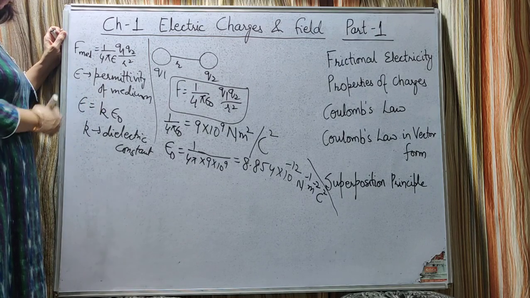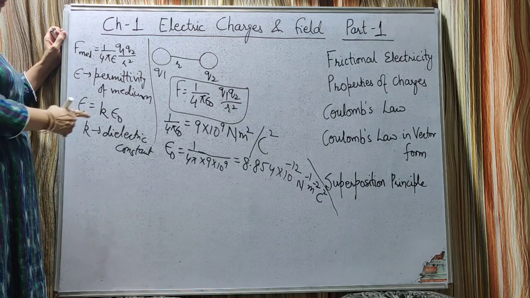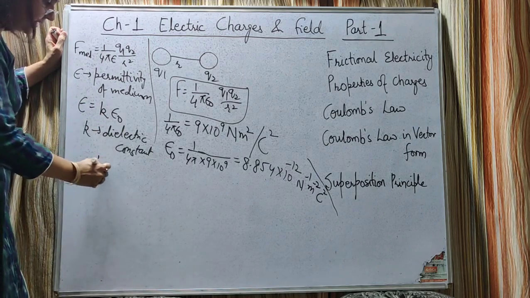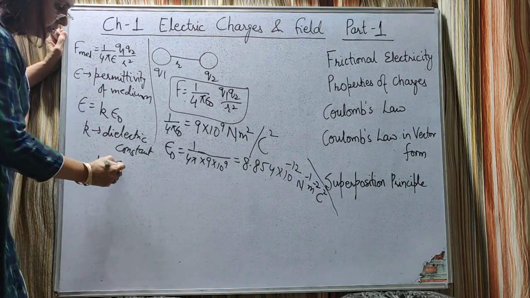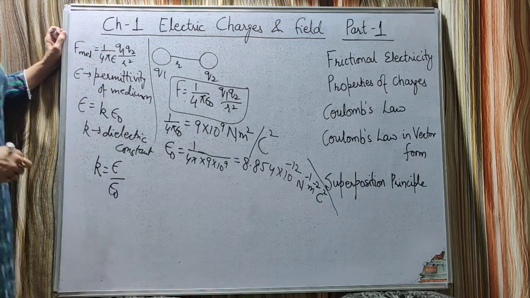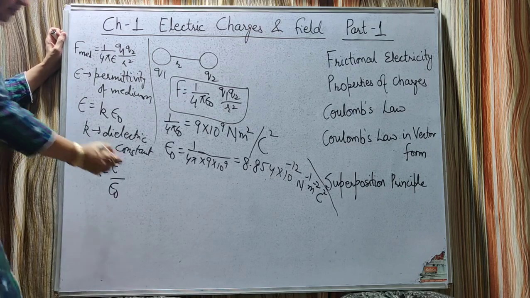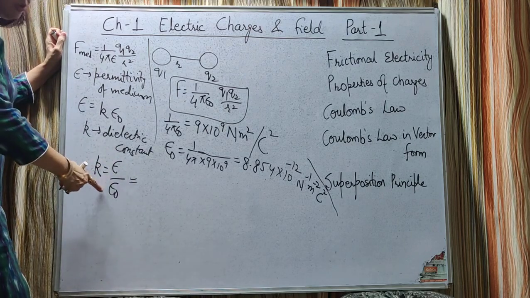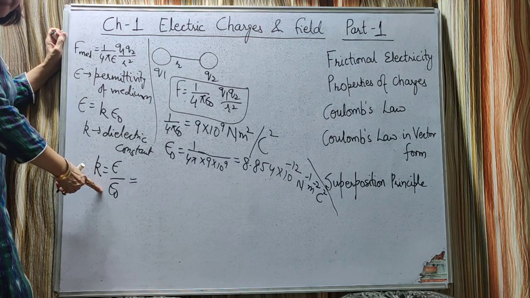So epsilon is equal to K into epsilon naught. From here the dielectric constant is equal to the permittivity of the medium to the permittivity of free space, which is also called the relative permittivity.